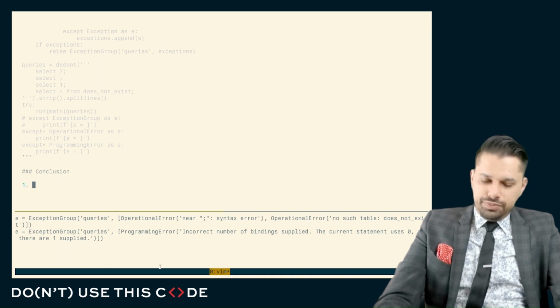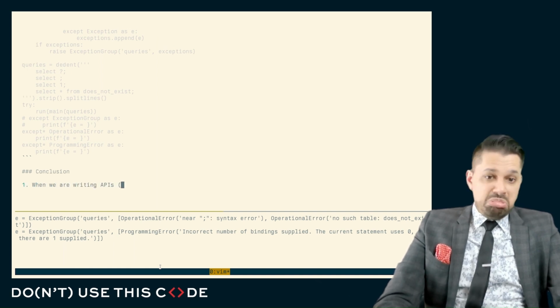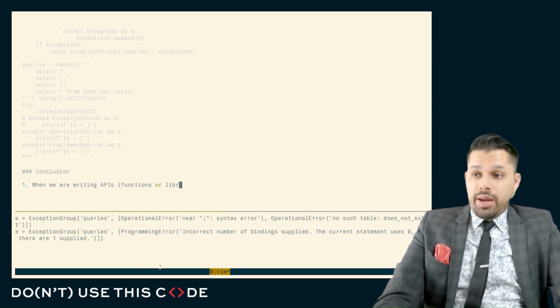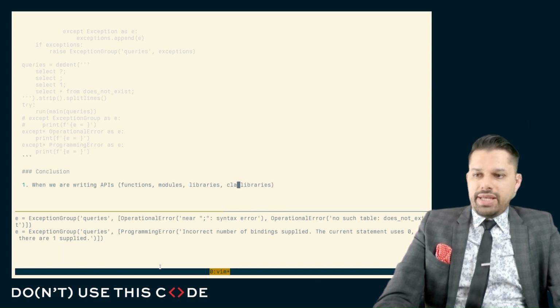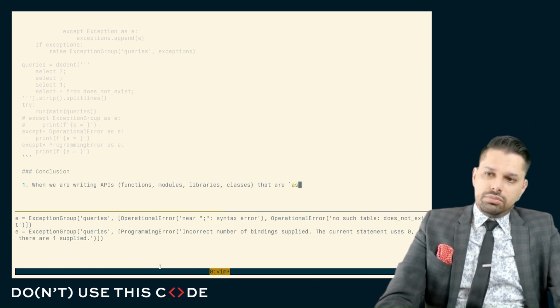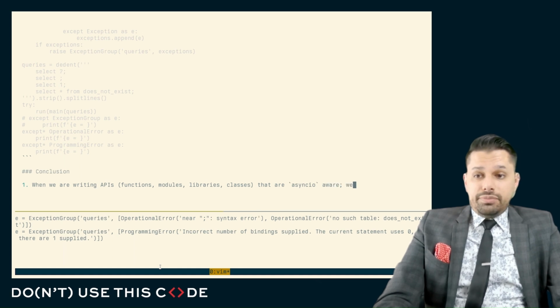And so in conclusion, when we are writing APIs, basically functions, modules, libraries, or classes that are async aware, we need to think about error handling.